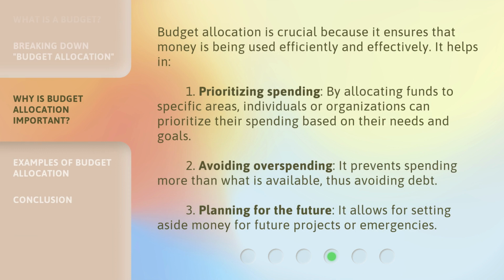Budget allocation is crucial because it ensures that money is being used efficiently and effectively. It helps in 1. Prioritizing spending. By allocating funds to specific areas, individuals or organizations can prioritize their spending based on their needs and goals. 2. Avoiding overspending. It prevents spending more than what is available, thus avoiding debt. 3. Planning for the future. It allows for setting aside money for future projects or emergencies.